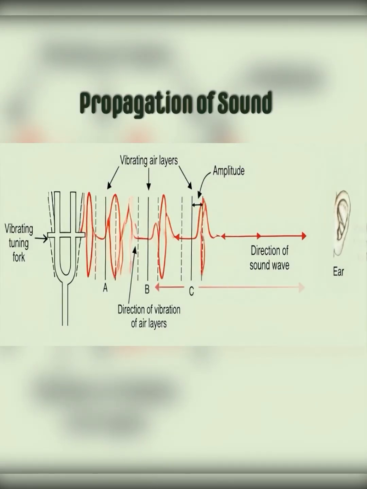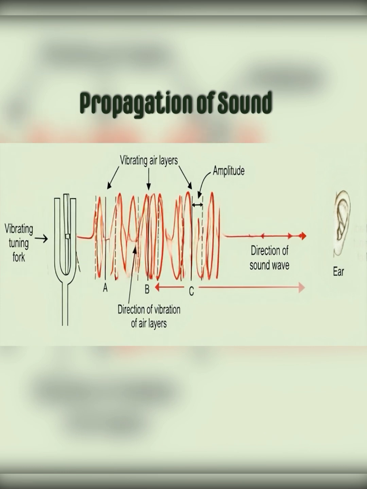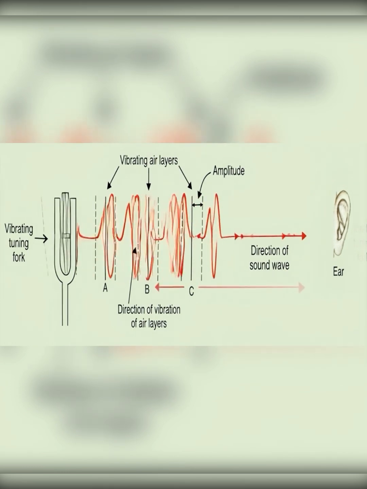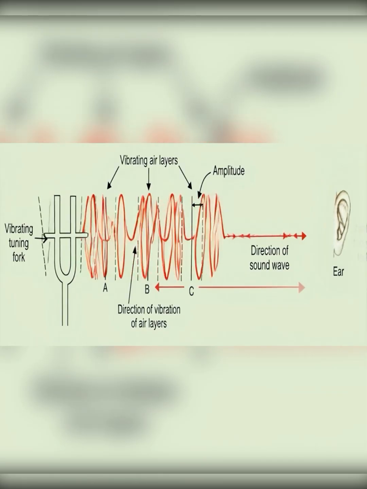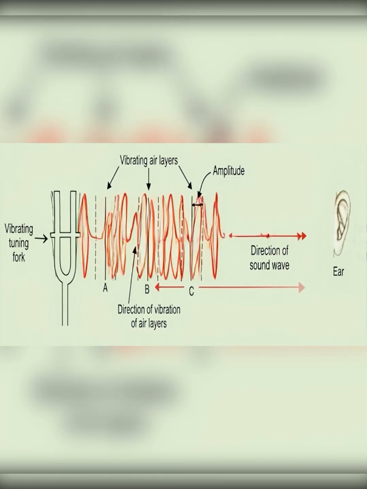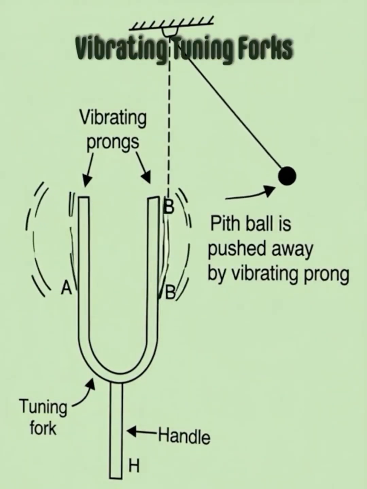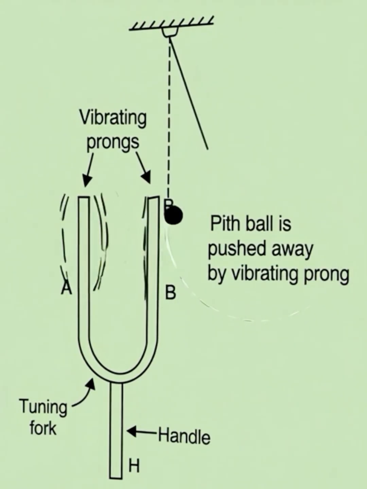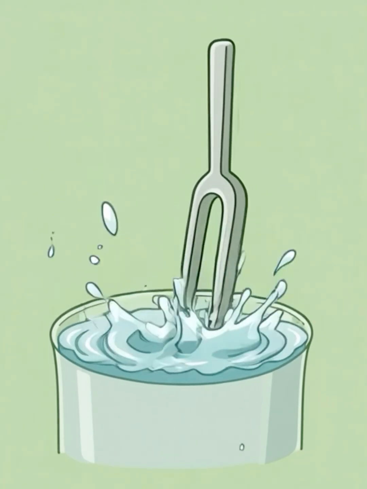In the transmission of sound through air, there is no actual movement of air from the sound producing body to our ear. The air layers only vibrate back and forth and transfer the sound energy from one layer to the next layer till it reaches our ear. A sound producing tuning fork vibrates and pushes away the pith ball. The prongs of the sound producing tuning fork splash water, so they are vibrating.